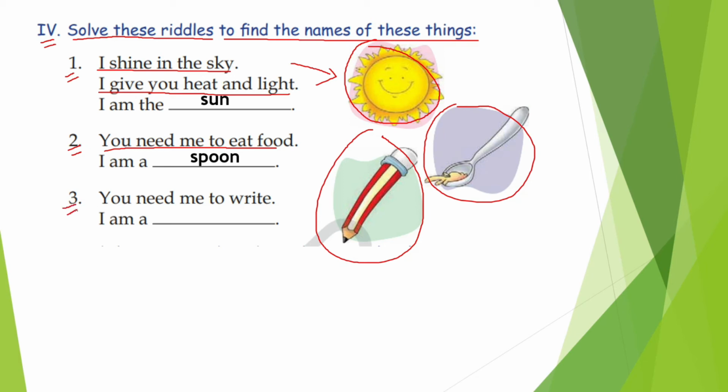Then the third one here is: you need me to write. I am a... What is this? You need this one to write down, right? To write something in your notebooks. The correct answer is pencil. Alright, very nice, children. Let's move on to the next exercise.